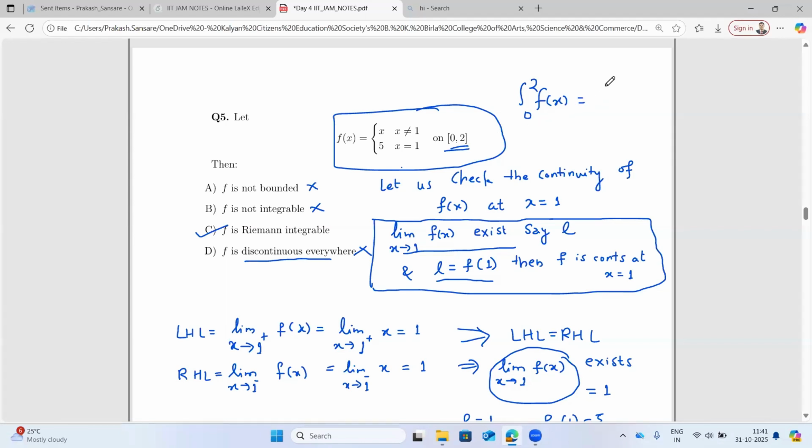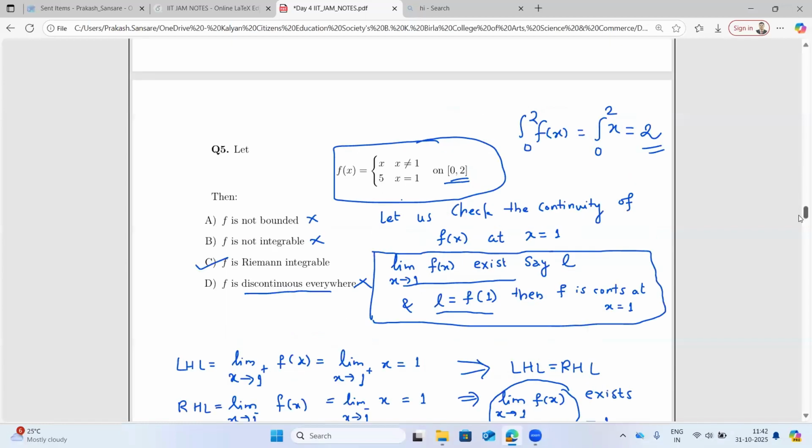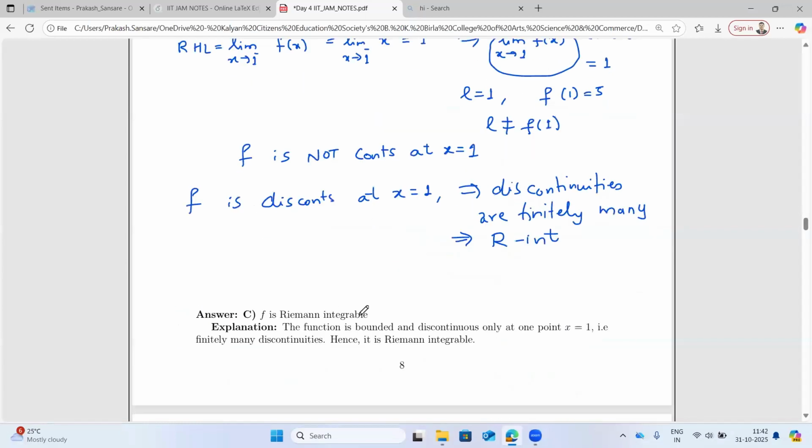So for the integral from 0 to 2, I'll straight away take x because this 5 will not contribute anything. So it is x squared by 2, which will be 4 by 2. So the answer is 2. Right? So that is the integral value. This is not asked in the exam in this question, but it is just an extension of this. So the answer is f is Riemann integrable. The function is bounded and discontinuous only at one point. That is finitely many discontinuities. Hence it is R integrable.